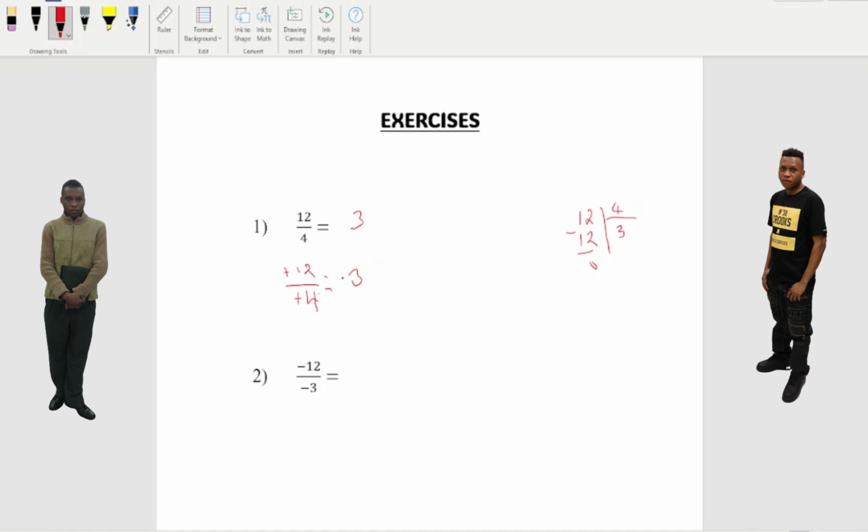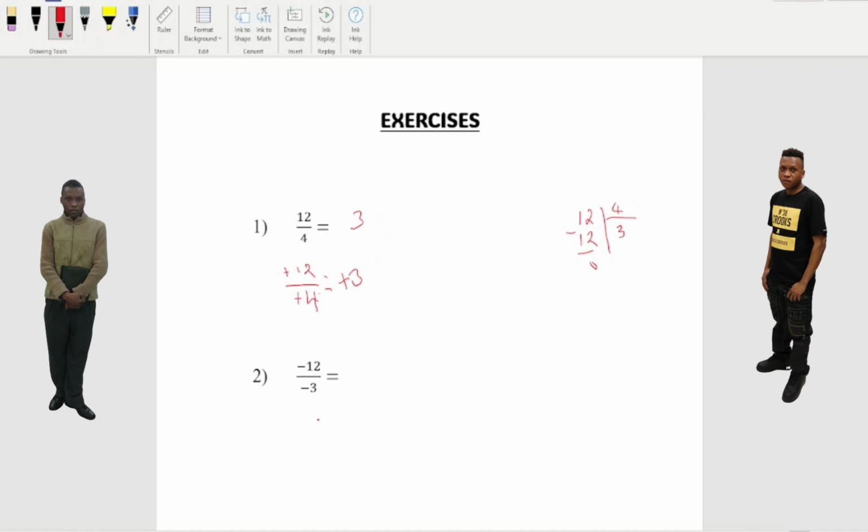3 is our answer. So you don't really have to put the plus here. No, you don't have to put that. It's okay when you write like this, but they understand. Now here, it's same thing. It's same exercise. You see here, the only difference here is the bottom is different.